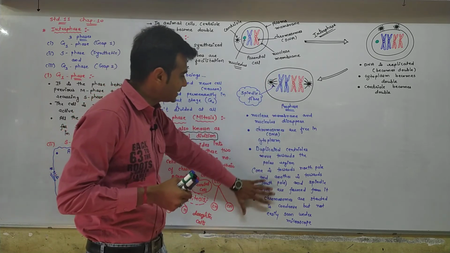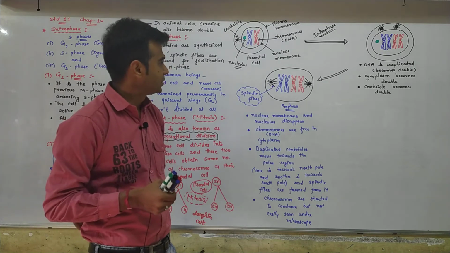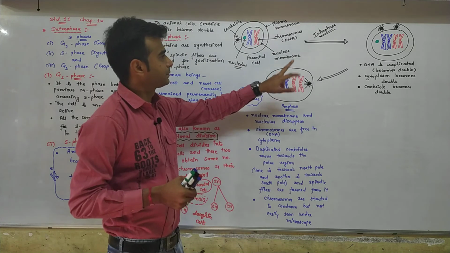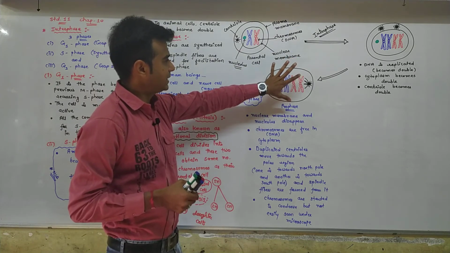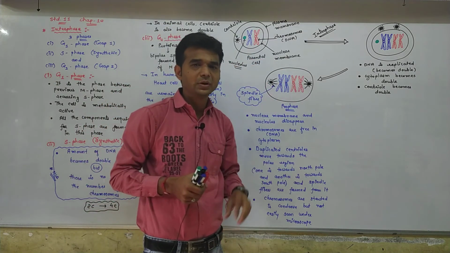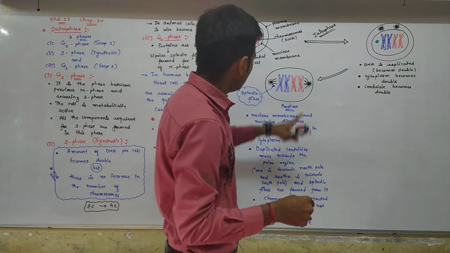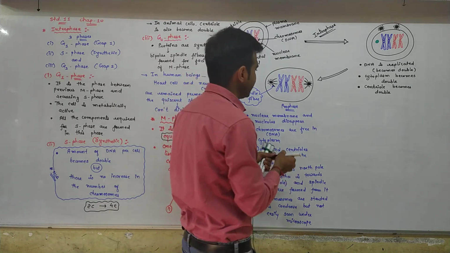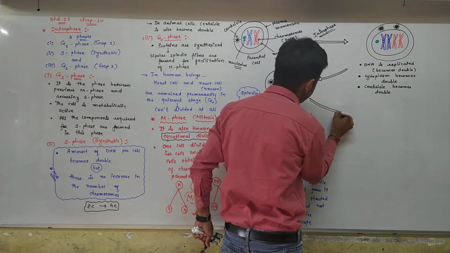So this many changes occur in the prophase. Again, nuclear membrane disappears, nucleolus disappears, DNA is free in the cytoplasm, centriole moves towards the opposite pole, and spindle fiber formation starts. Now from this prophase, I can move on to the next phase, that is the metaphase stage. So understand what happened in the metaphase.